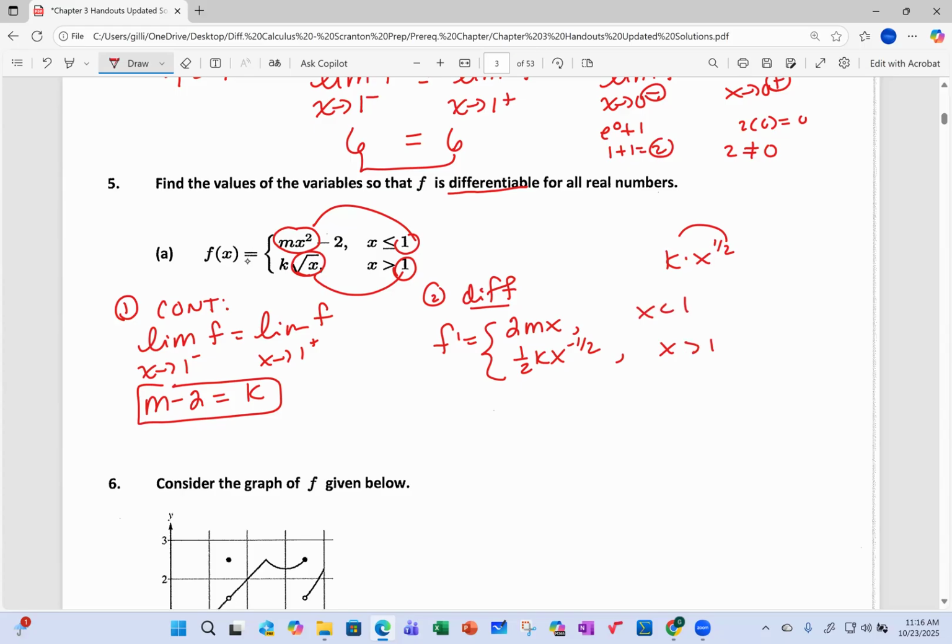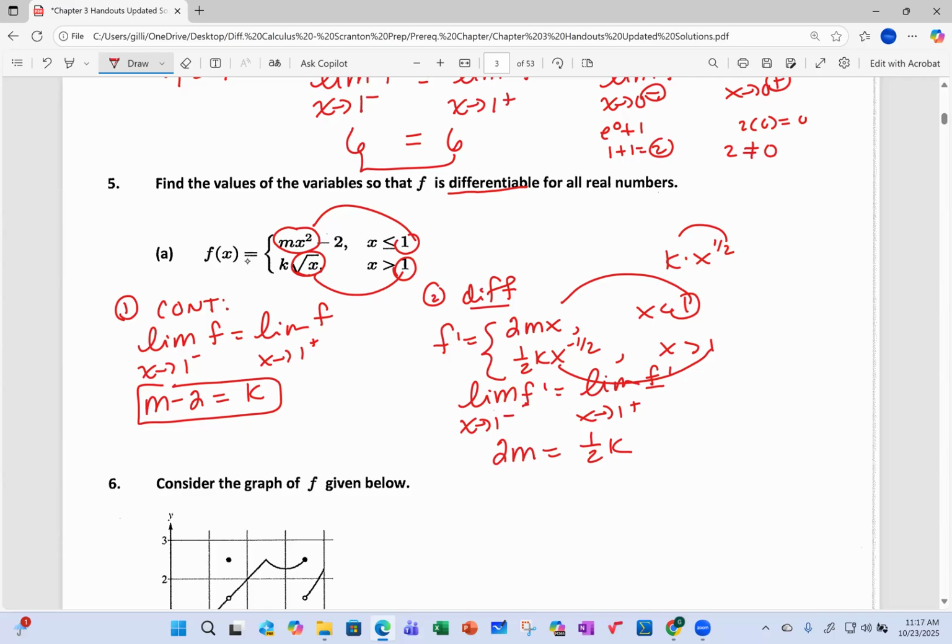And now I've got to sub in the 1 for the x. I'm going to write the limit. So make sure we do our homework well, where we are writing the limit as x approaches 1 from the right and the left of f prime. All those pieces have to be there, okay? Put in the 1 for the x, and I'll get 2m. Put 1 in from the right, and I'll get 1/2 k, because 1 to the negative 1/2 is just 1.